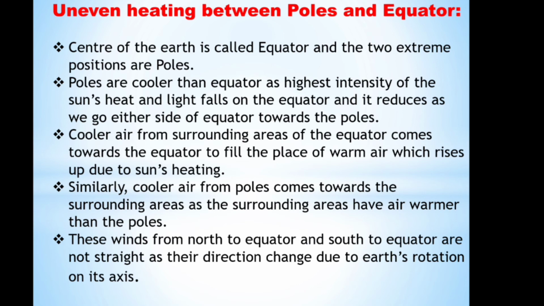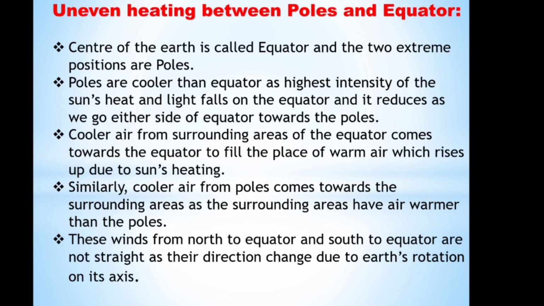As we have learned, the warmer air rises up and the cooler air will take place into that place. Similarly, the cooler air from the poles comes towards the surrounding areas, as the surrounding areas have air warmer than the poles.